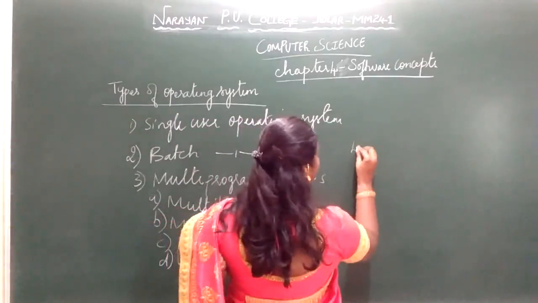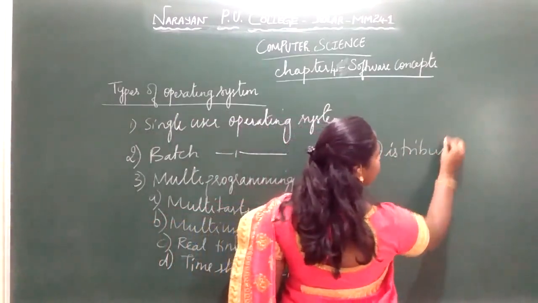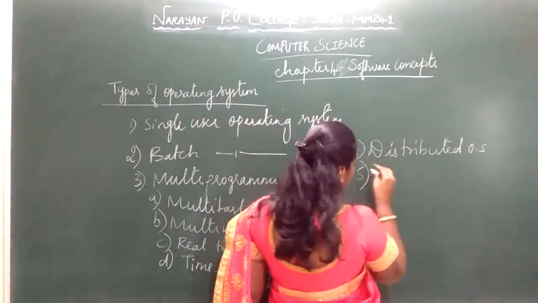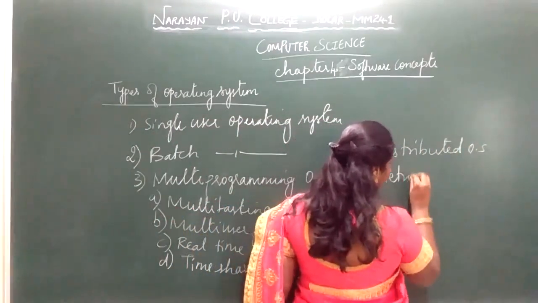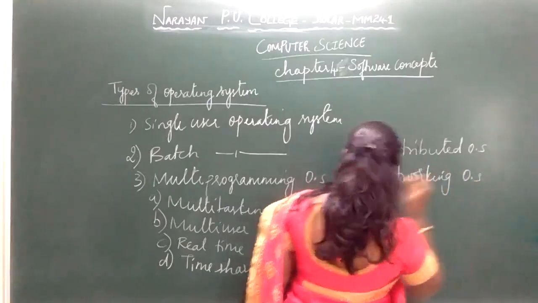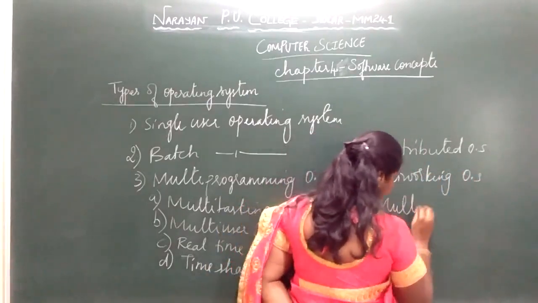Next you have distributed operating system. Next one, network operating system. Last one, you have the multi-thread operating system.